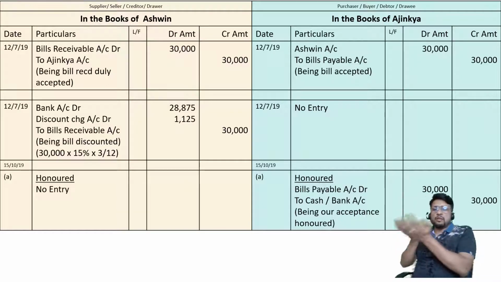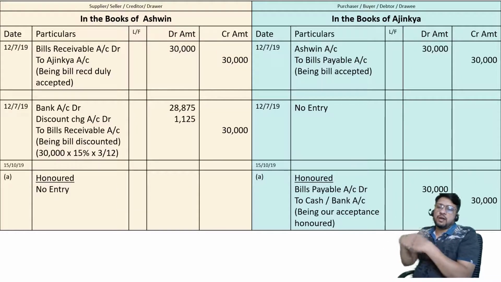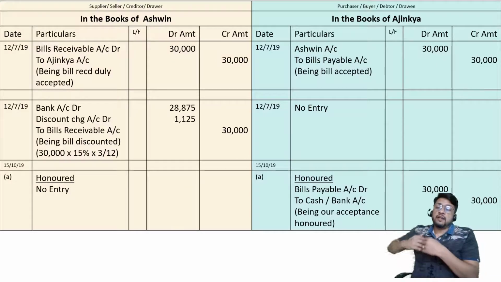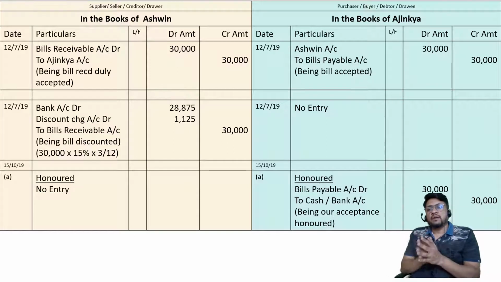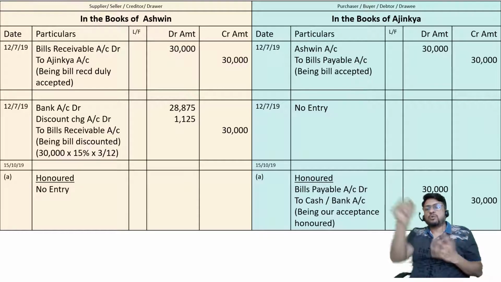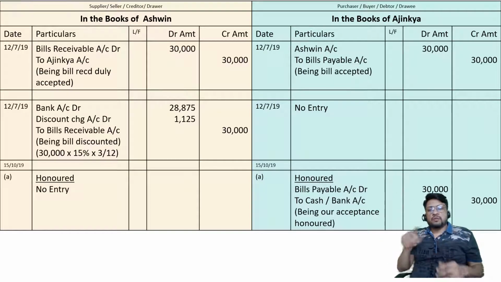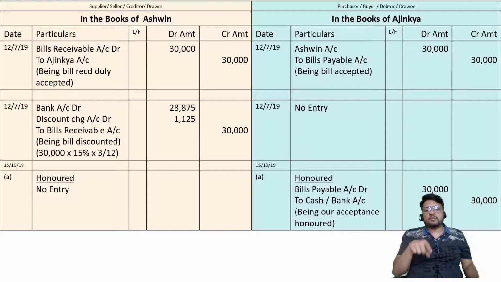When it was given to the banker, we specified bills receivable is going out, credit what goes out, it will have to be cancelled, or it will have to be considered that it has gone out of our books. So bills receivable is anyway cancelled. On 12th of July itself, it was received, the account got created, and then it was sold to the banker, the account got closed. So bills receivable account debit and bills receivable account credit on the same date by the next entry, bills receivable cancel.